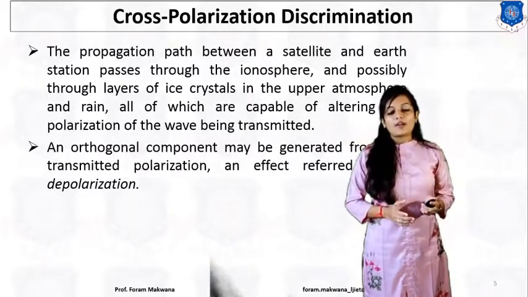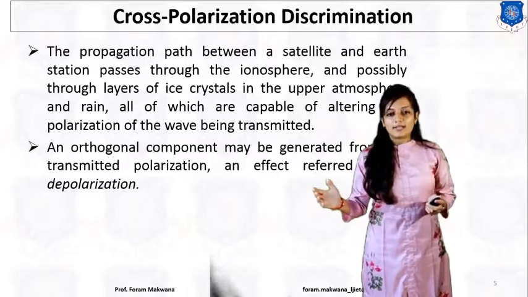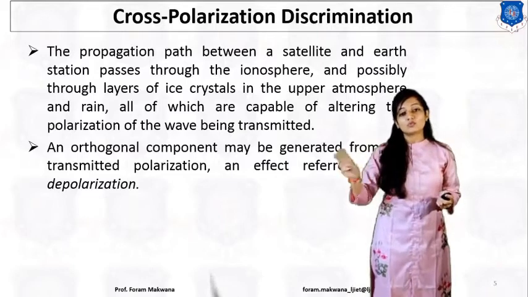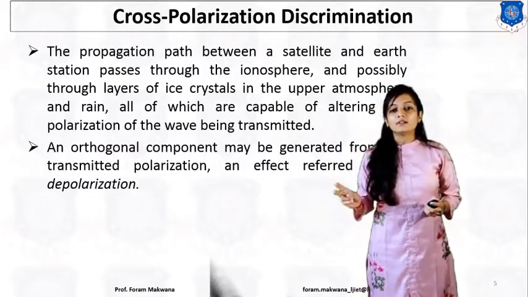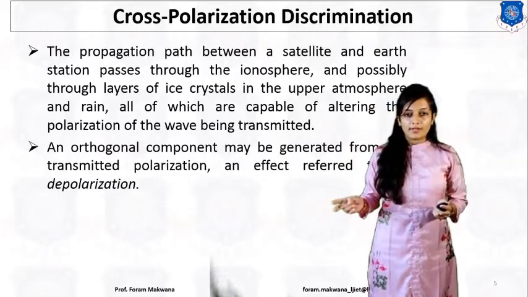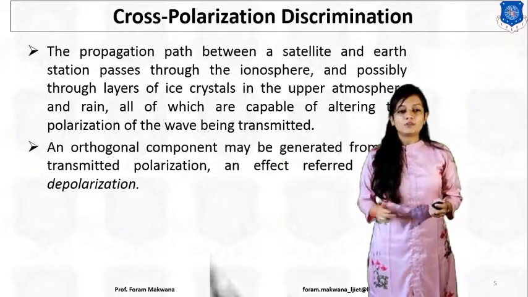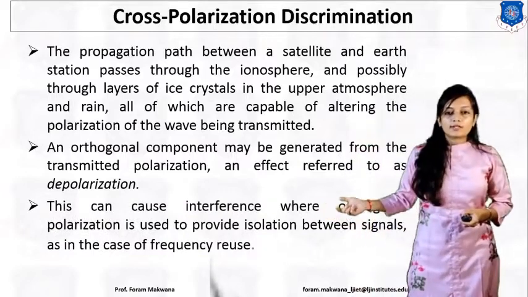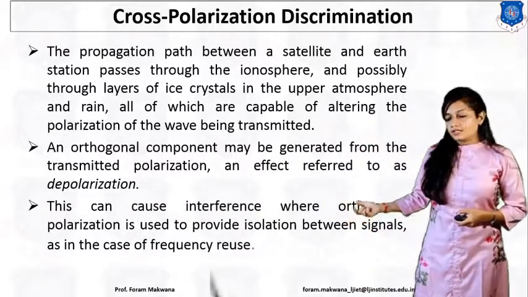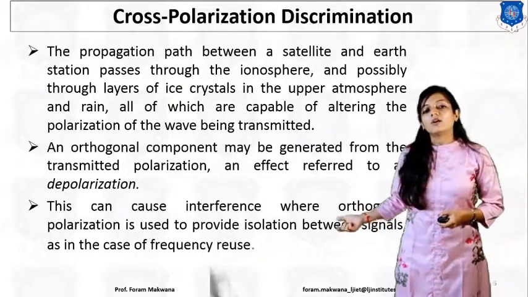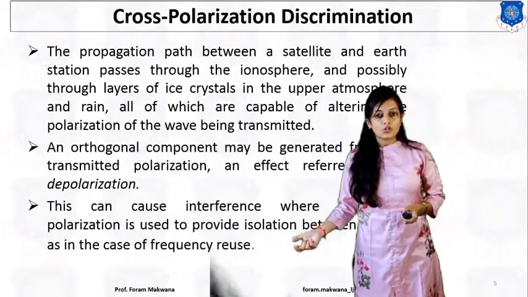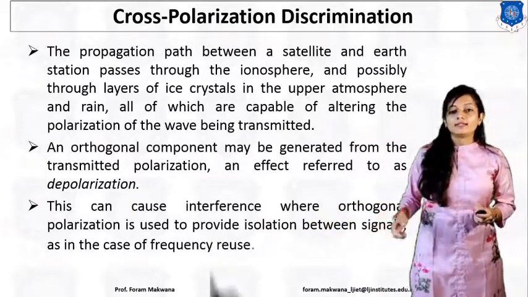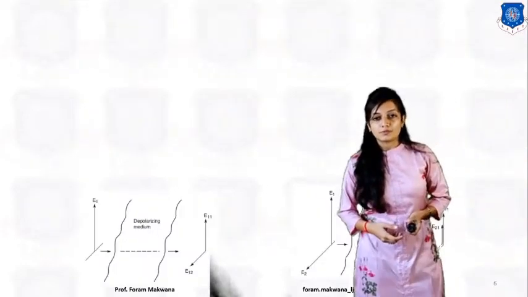That means if I have transmitted a vertically polarized signal and I receive a horizontally polarized signal, these two components are known as the cross polar component. Alright, and this quantity is referred to as the depolarization. And what is the effect of it? This can cause interference where orthogonal polarization is used to provide isolation between signals, as in the case of frequency reuse.